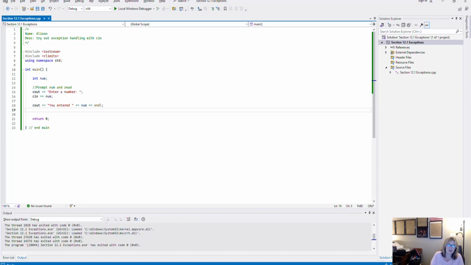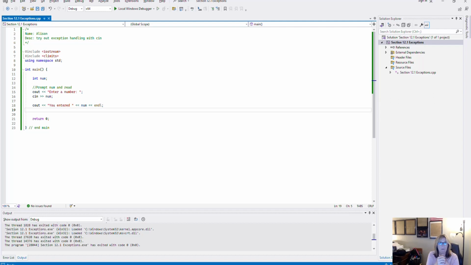All right, so I started a new Visual Studio solution, a Visual Studio project. I put in a header information with my name and a casual description of the program. I'm going to pound include iostream, which is where cin and cout are, the library they're in. And then I'm going to pound include climits because we already know that we're going to need to use those. Using namespace std, and then I have my int main.